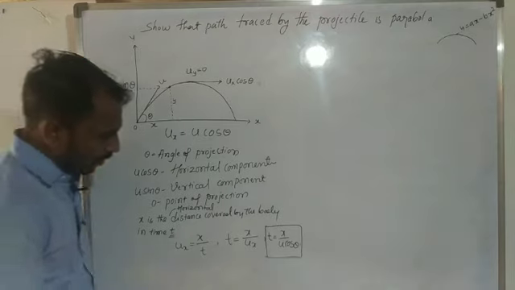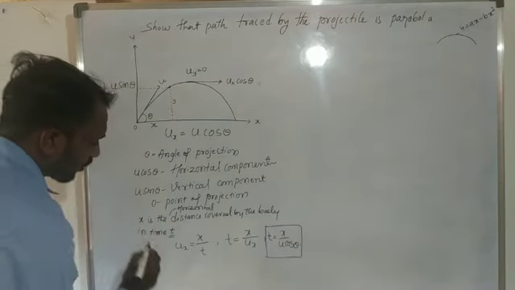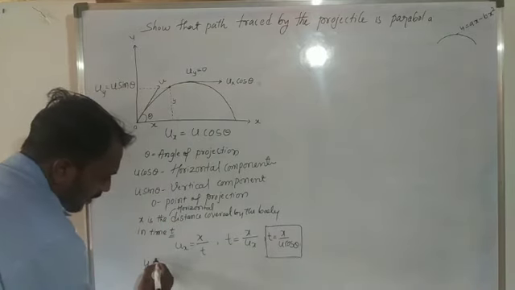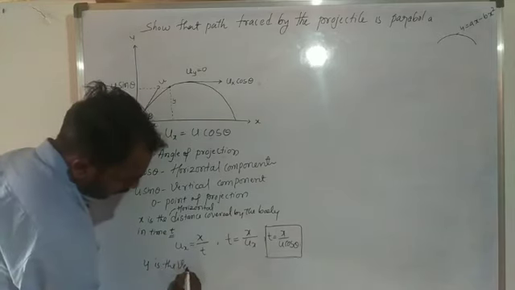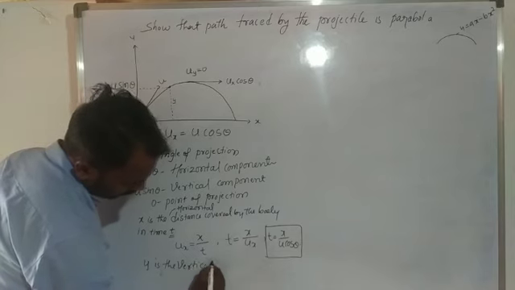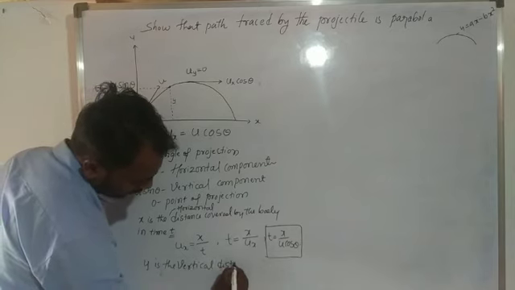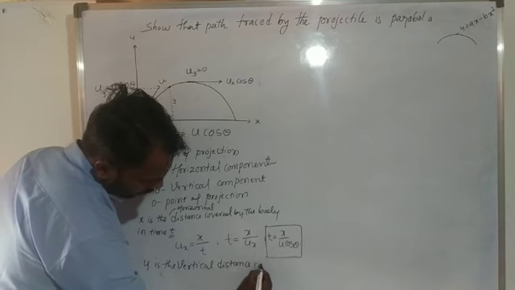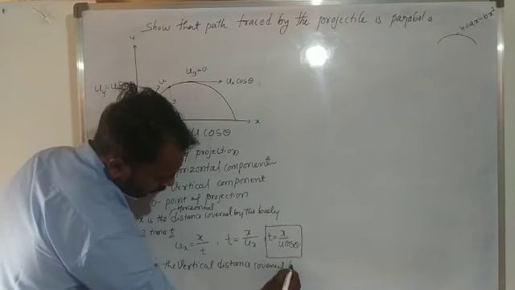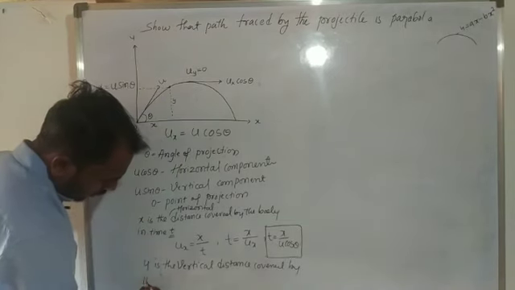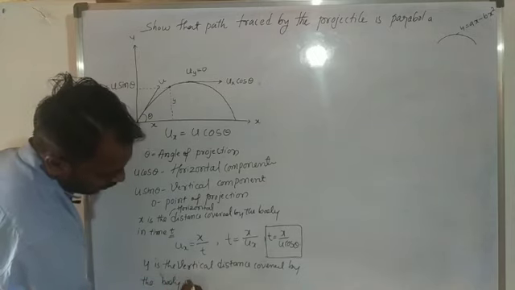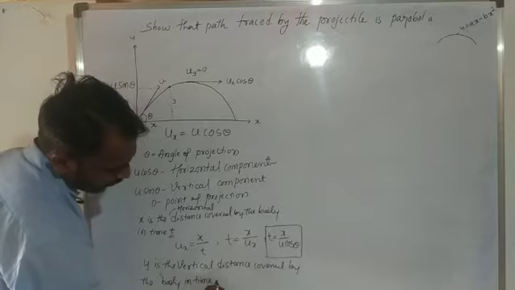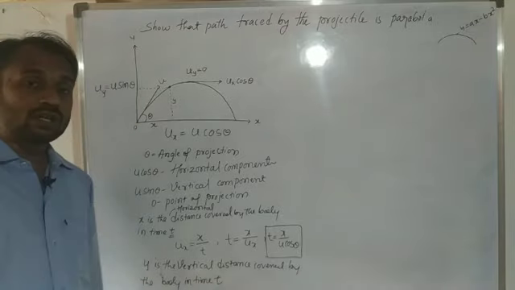Here we consider that y is the vertical distance covered by the body in the same interval of time t.